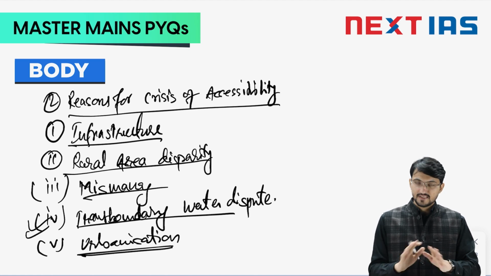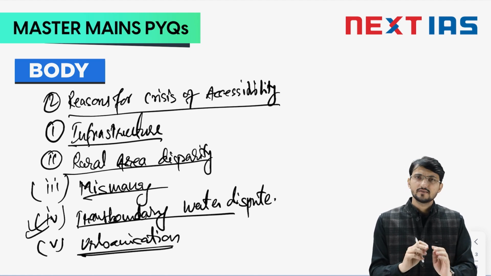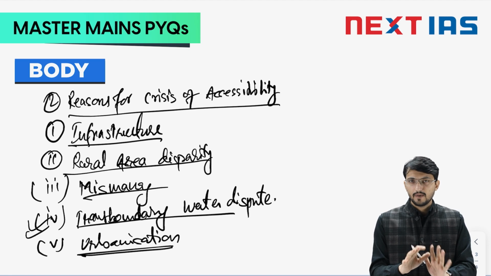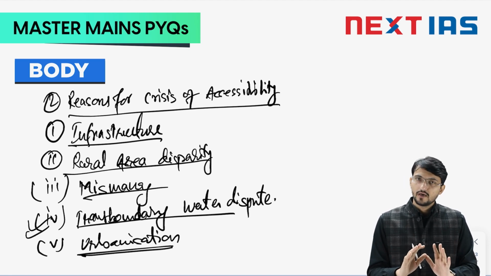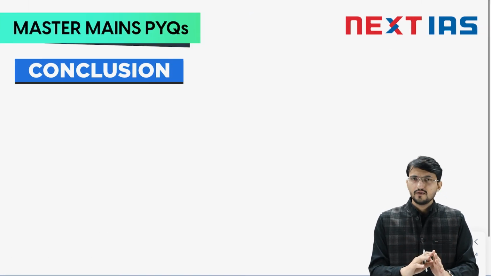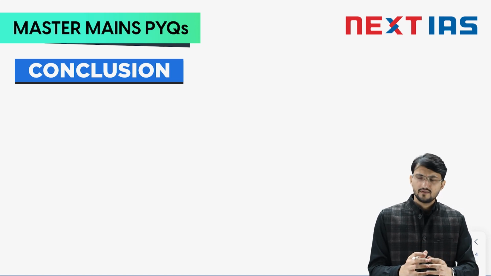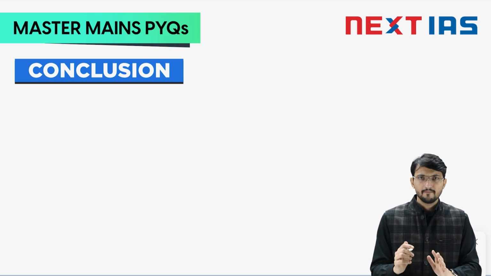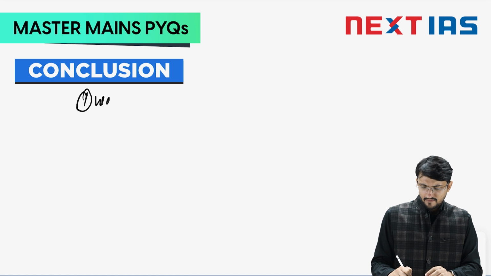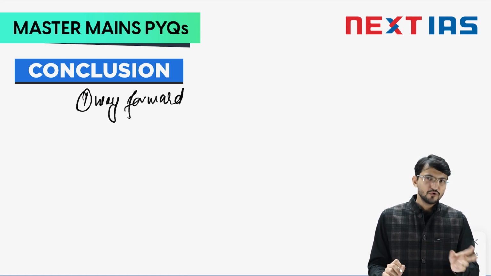So the question is discussed, the introduction is discussed, the two body parts are discussed. Let us now jump to the conclusion. In conclusion, it is very simple. This is a question on water crisis, so you come to a way forward. You can pick a hint from UPSC only.